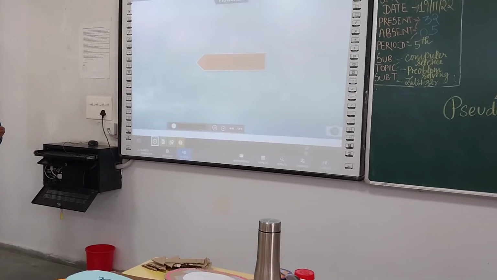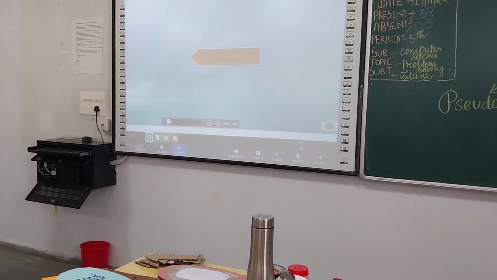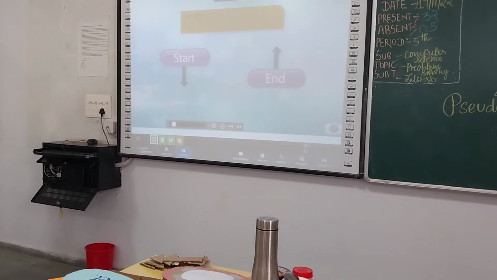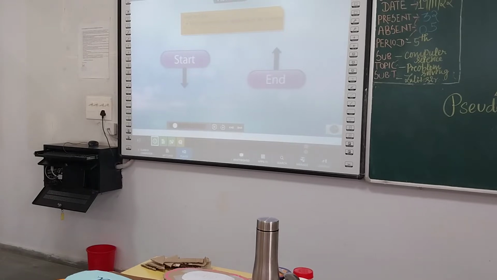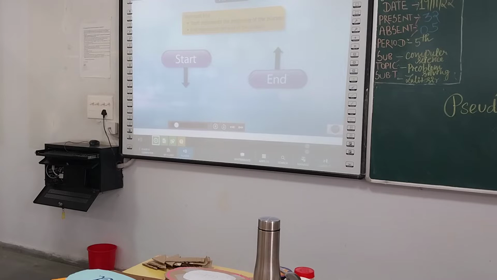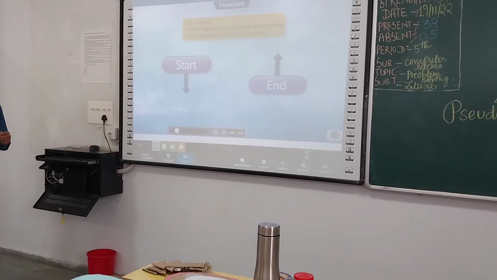Let us now understand the most commonly used components and their related symbols. Let us begin with the start and end component. The start component in a flowchart represents the beginning of a process and the end component represents the end of the concerned process.